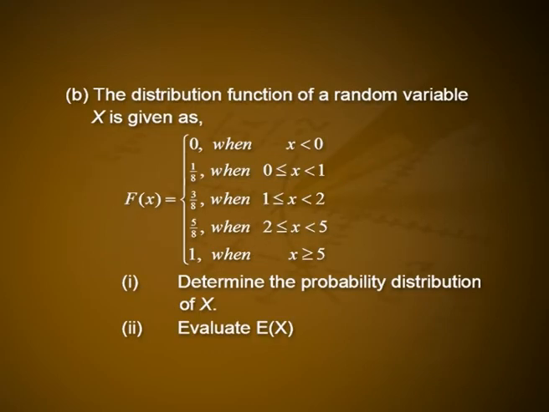2. The distribution function of a random variable x is given as capital F of x is equal to 0 when x less than 0, 1 by 8 when 0 less than or equal to x less than 1, 3 by 8 when 1 less than or equal to x less than 2, 5 by 8 when 2 less than or equal to x less than 5 and 1 when x greater than or equal to 5. Determine the probability distribution of x, evaluate expectation of x.